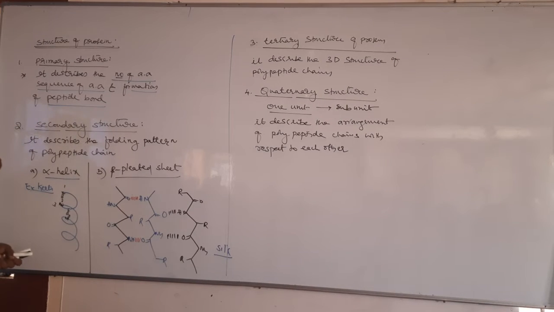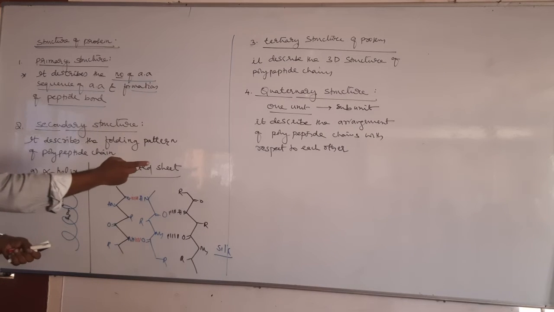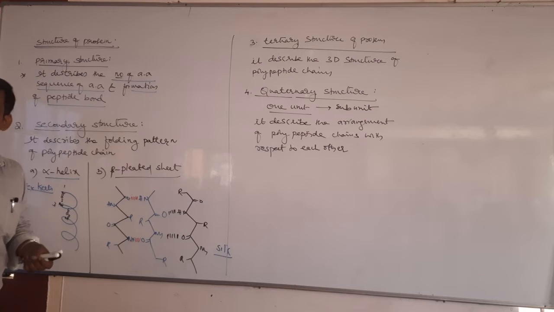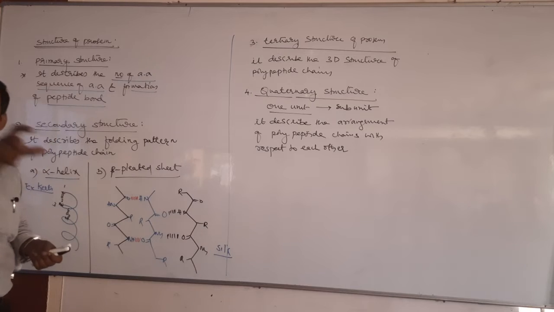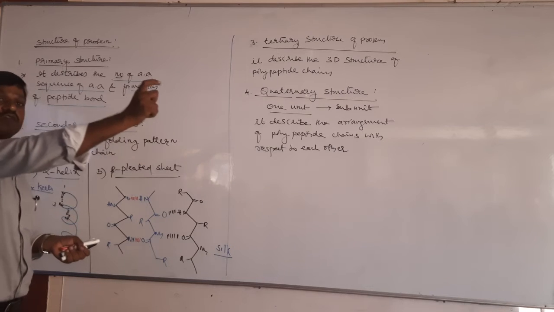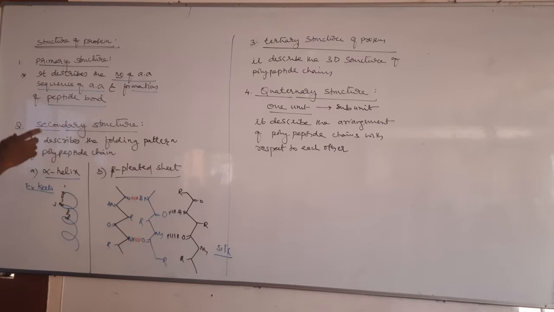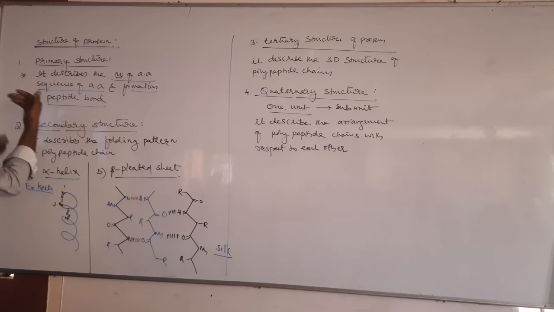It means a given polypeptide has how many amino acids and what is the sequence, right? Because a particular protein has a particular sequence. The sequence of amino acids in casein is different, the sequence of amino acids in insulin is different. So primary structure describes the sequence of amino acids, and of course if you know the number of amino acids and sequence, nothing but it describes what?